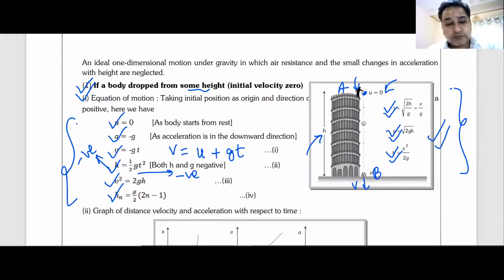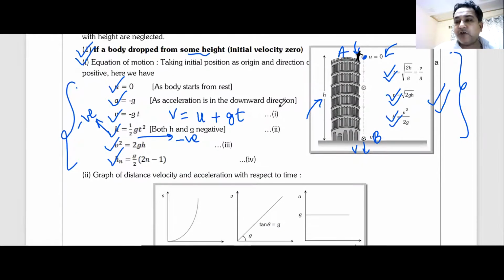Anyone has any doubts? Please raise your hands. Someone has raised hands. I hope it is not for doubt. Tanu, I hope it is not for doubt. If anyone has doubt in this, something dropped from the height, please raise your hands now so that I can clear your doubt, else I will move forward. Okay, I don't see any doubt. That is great. So that will compel me to move forward.